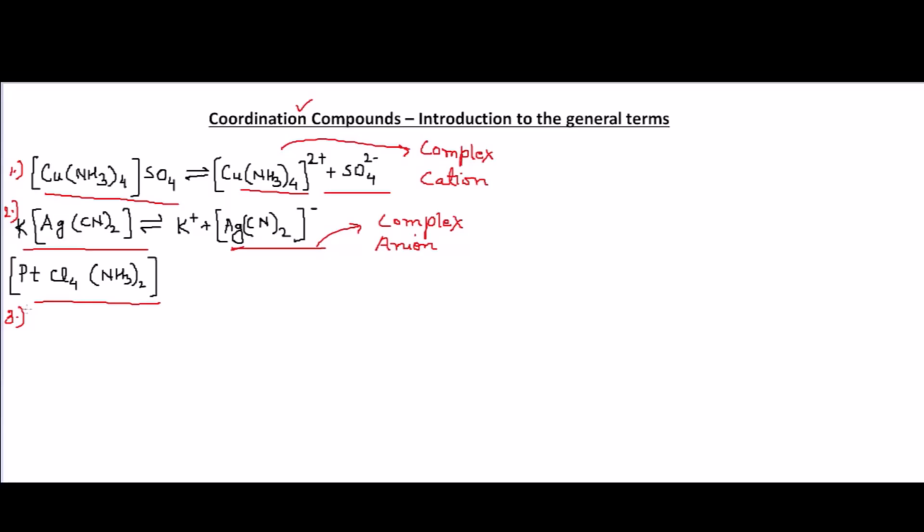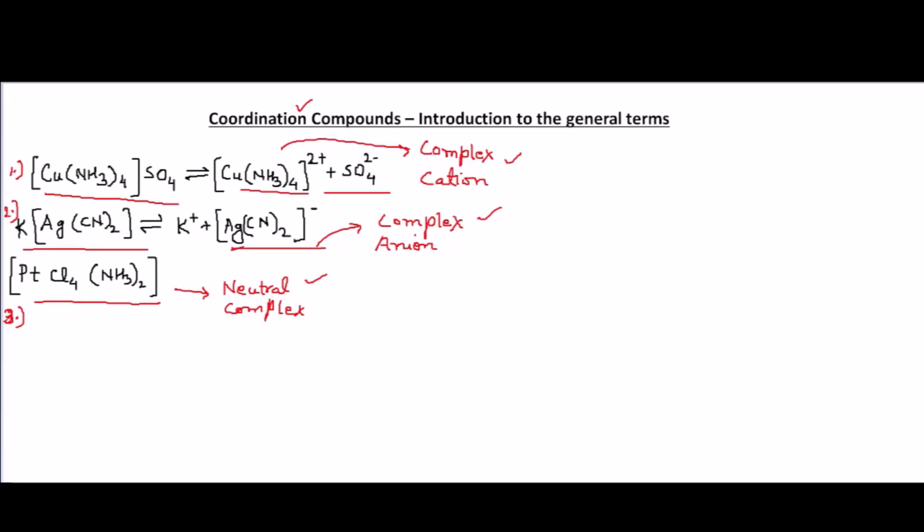In the third example, the platinum one, this is a neutral complex. No charges are mentioned here, so we will categorize it as a neutral complex. In coordination compounds, we can observe neutral complexes without charge, and we can also observe ions, which are complex cations or complex anions. So you can see these many different forms in coordination compounds.